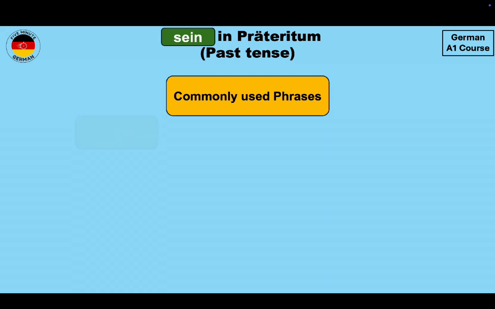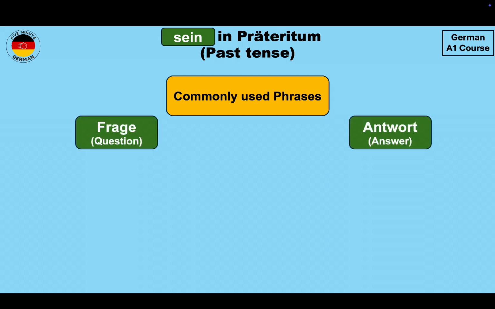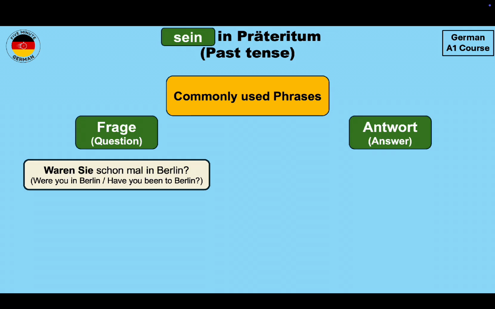So on the left side I have the Frage or question, and on the right side I will also tell you the Antwort or answer to this question. So a common question is waren Sie schon mal in Berlin? Were you in Berlin or have you been to Berlin? You can replace Berlin with any city that you want.